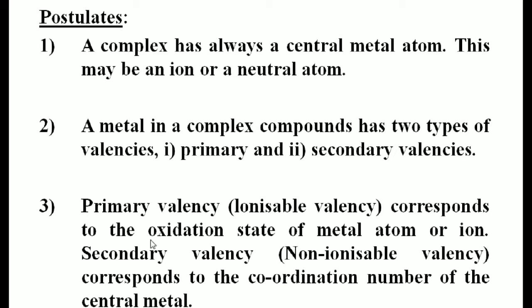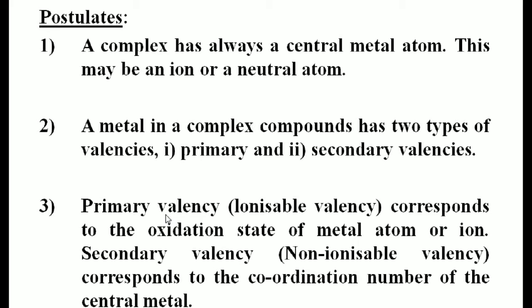So students, you should remember, according to Werner's theory, the central metal has two types of valencies: primary valency and secondary valency. Primary valency is also known as ionizable valency and secondary valency is also known as non-ionizable valency.